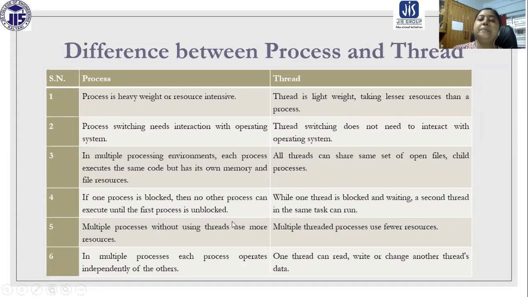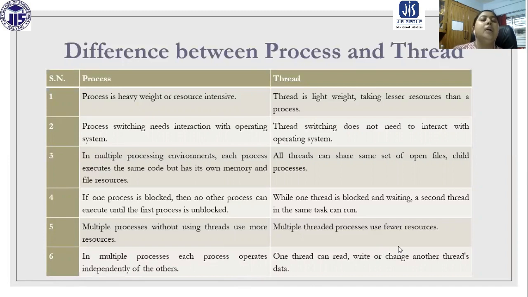But in case of threads, all threads can share the same set of open files and child processes. If one process is blocked, then no other process can execute until the first process is unblocked. But with threads, while one thread is blocked and waiting, a second thread in the same process can run. No question about blocking.